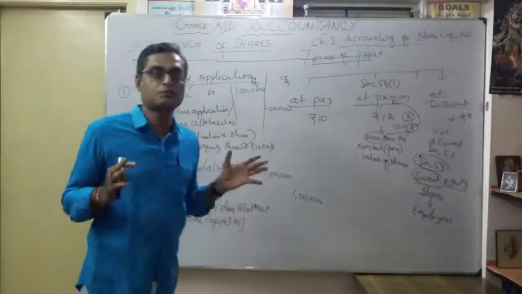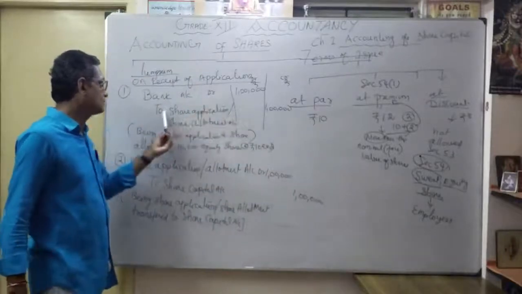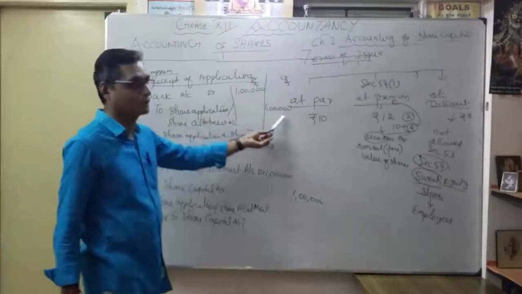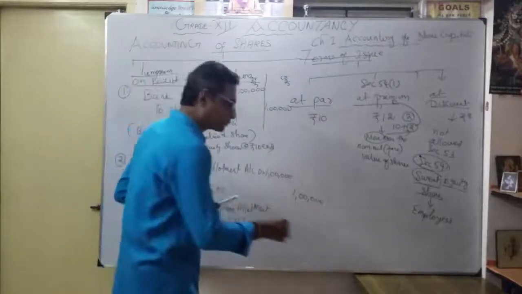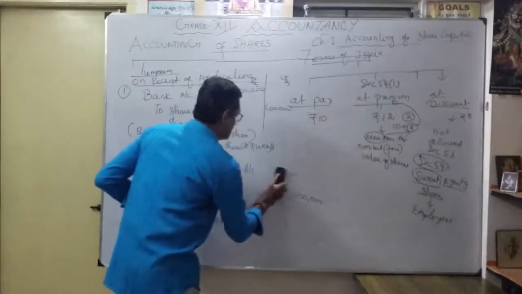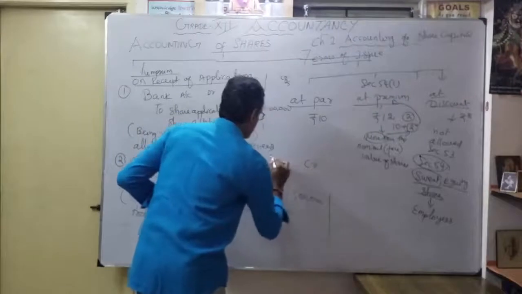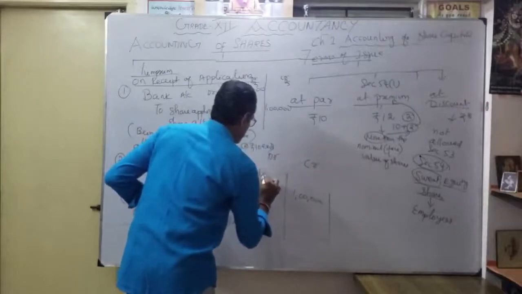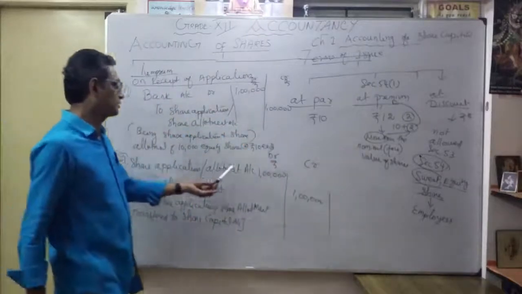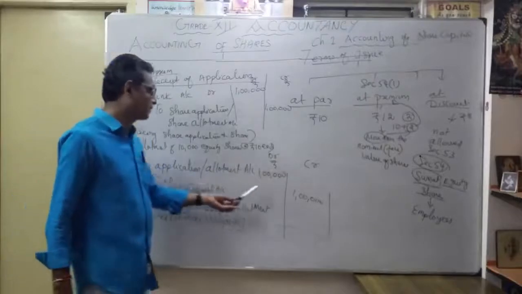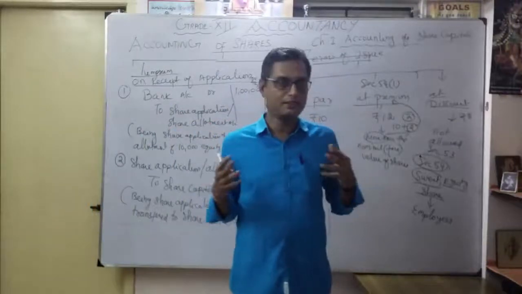Money received as a lump sum, the entire 1 lakh, only two entries. Bank account debit 1 lakh to share application or share allotment account 1 lakh. Then the entire 1 lakh, share application and allotment account debit 1 lakh to share capital account 1 lakh. So as a lump sum, we can pass just two entries. That is very easy and simple.